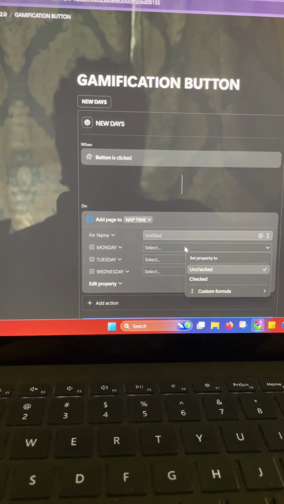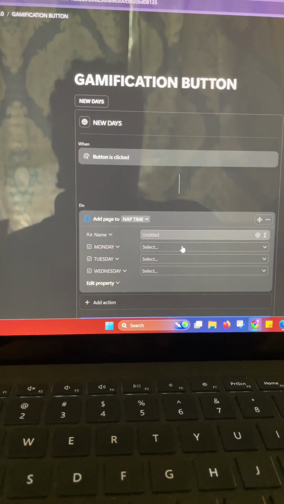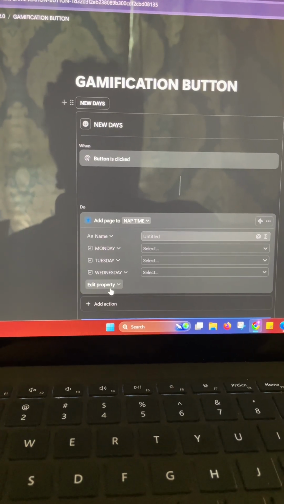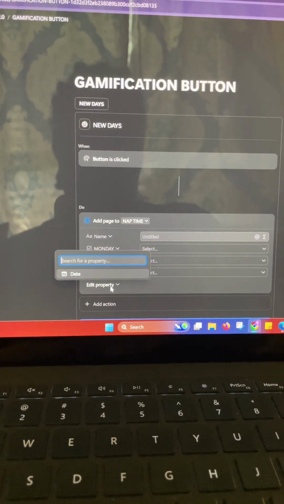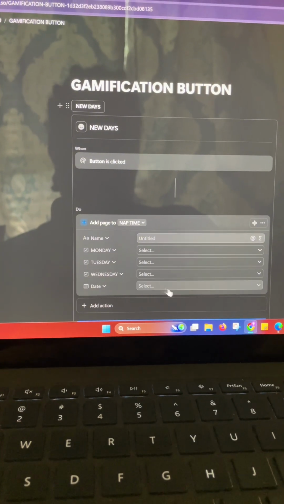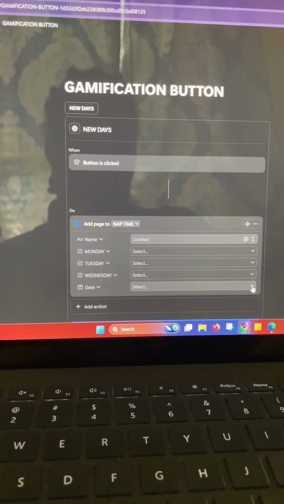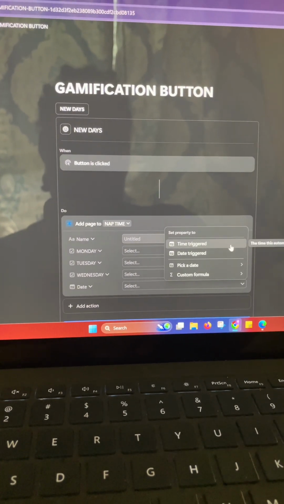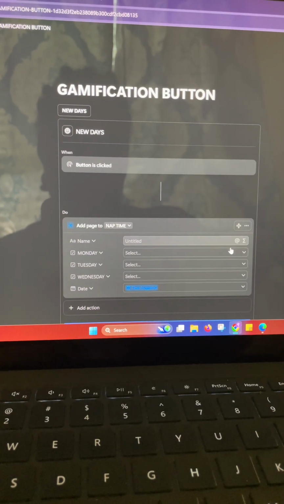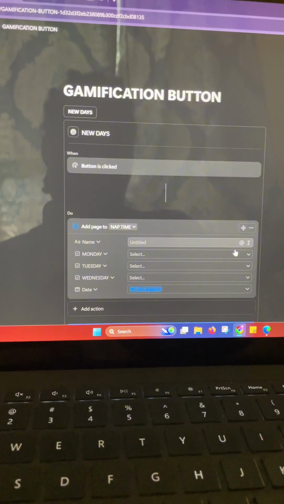And then there's 2 ways you can do this, as a checked option, and I'm going to show you an unchecked option. And our last date property we're adding is date. So when we come in here, it will time trigger that specific property.